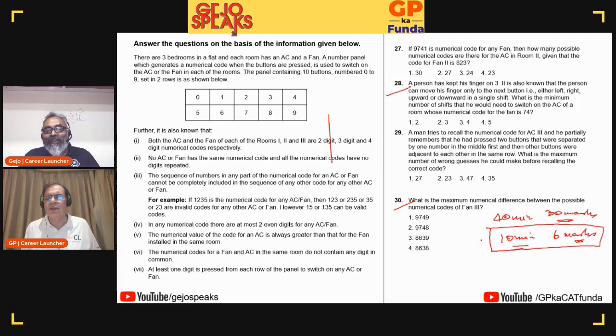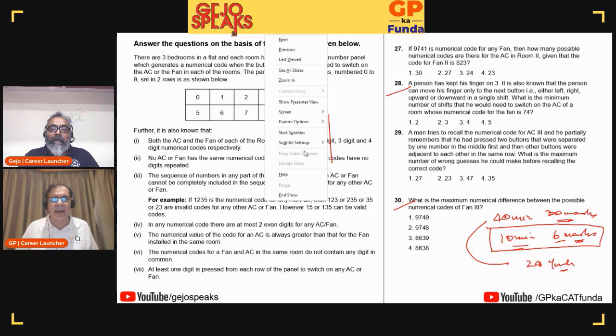In a worst case scenario, if every 10 minutes I get 6 marks, in 40 minutes I will get 24 marks. I will be at 95 percentile. So to me, which is what I meant by saying initially, this is the easiest section to get a good percentile score. But even if I have time in the end, I come back.